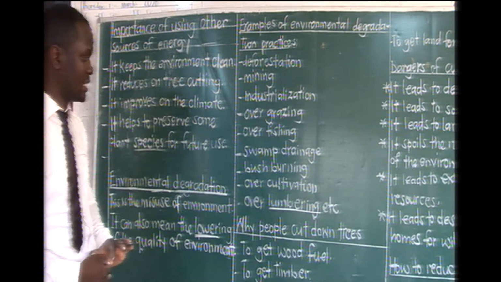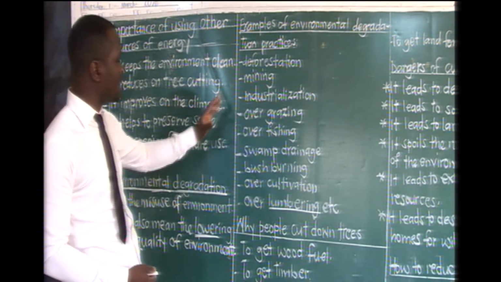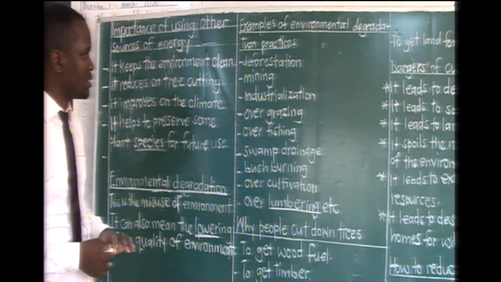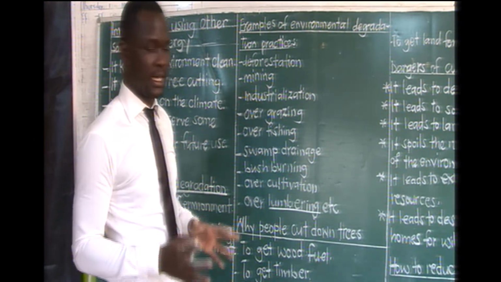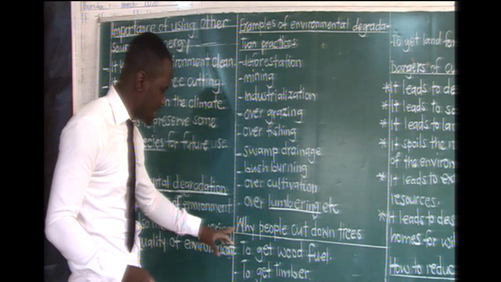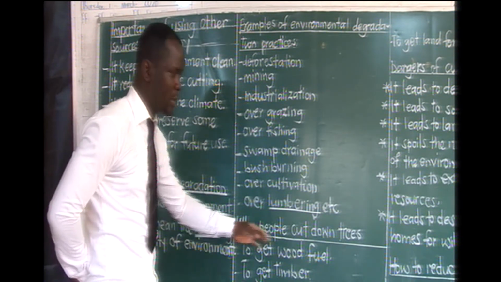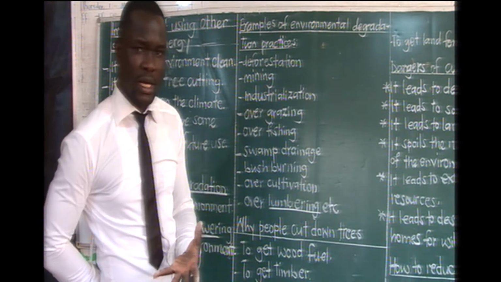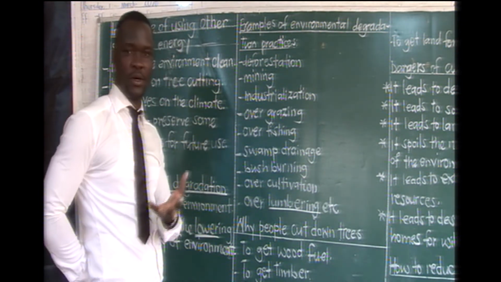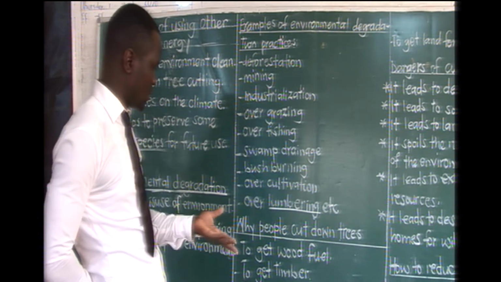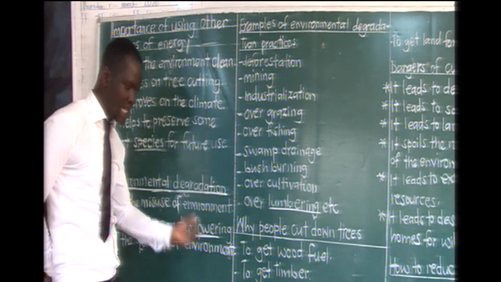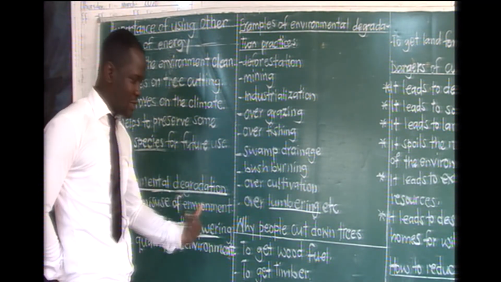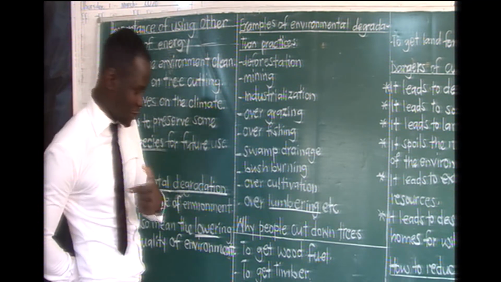So like I said, when we are looking at deforestation, we say deforestation is the cutting down of trees on a large scale. Now, in our heading, we are going to understand, why do people cut down trees? I say you can be having around 4 or more reasons as to why people cut down trees. Let's compare whether what you have is what I have, or what you have is missing here, then we shall act, in case it's correct.